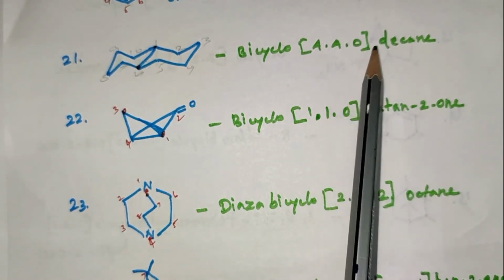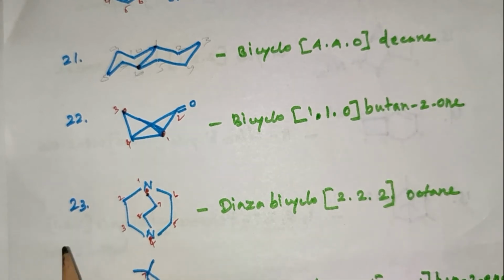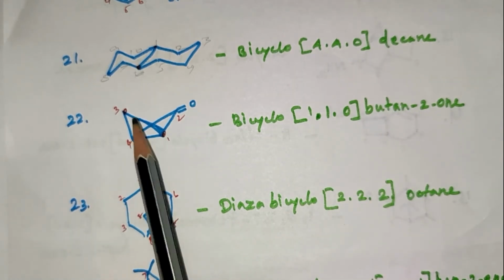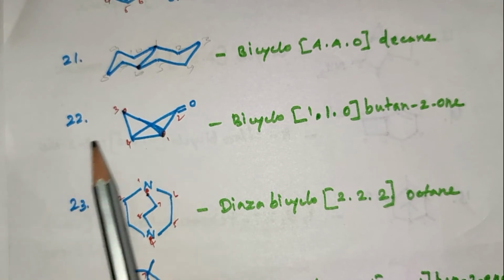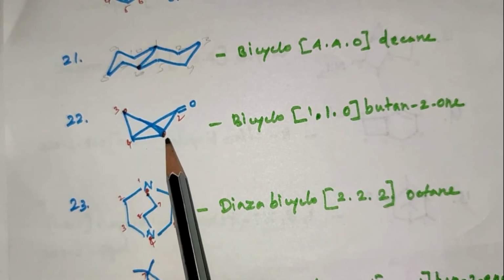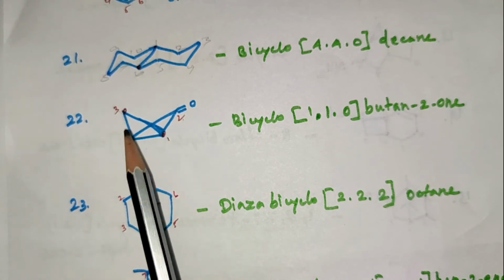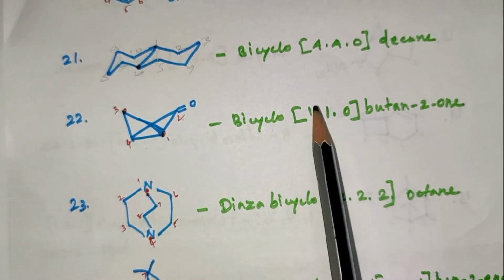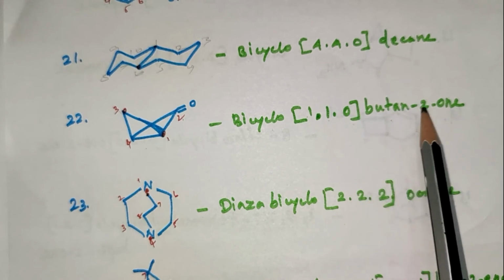Bicyclo 4,4,0 decane. In this compound, it is a bridgehead position. It is a functional group. So the naming is 1, 2, 3, 4 bicyclo 1,1,0 butane 2-one.